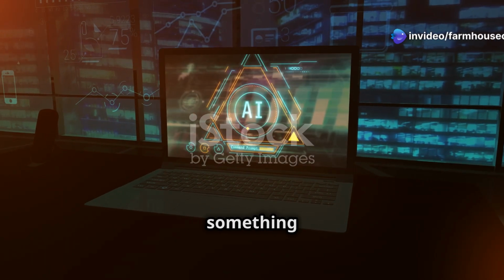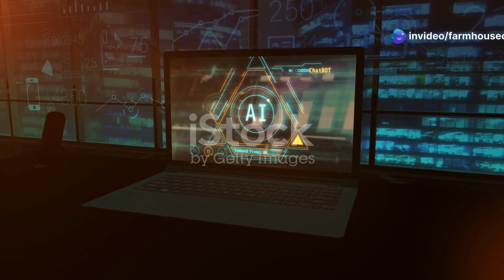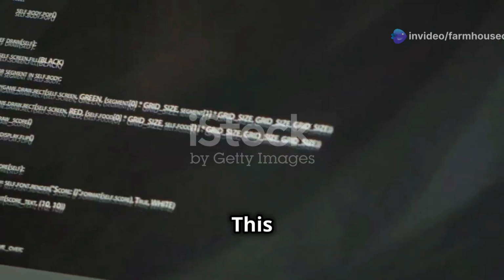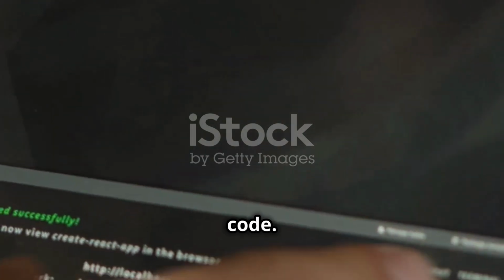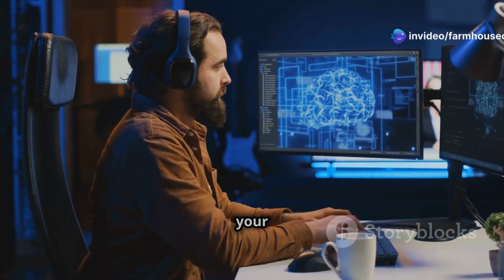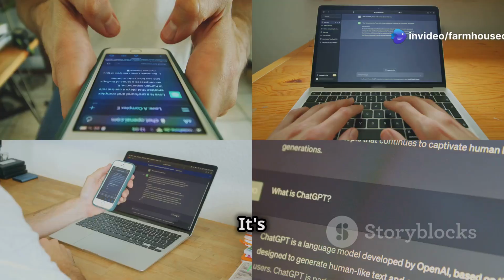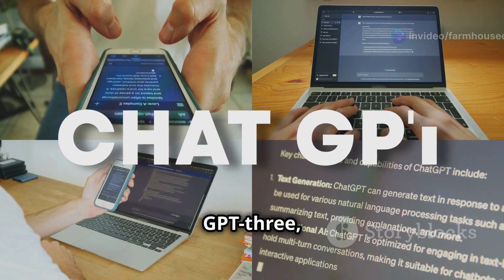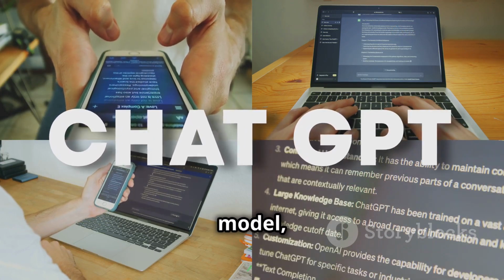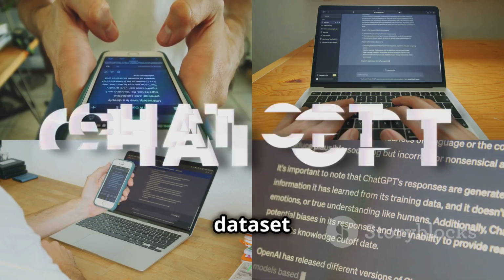Now let's talk about something truly game-changing. OpenAI Codex. This AI tool is like having a super-powered coding buddy that can understand and generate human-quality code. Imagine describing what you want your code to do in plain English, and Codex just writes it for you. It's built on top of GPT-3, OpenAI's massive language model, and it's been trained on a massive dataset of code